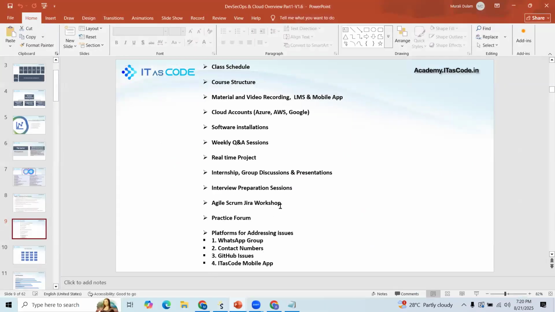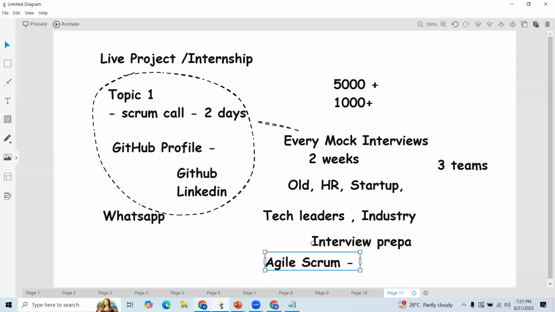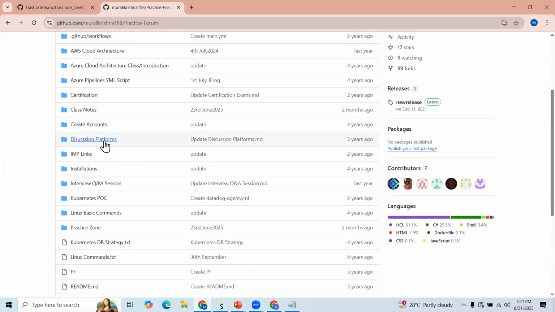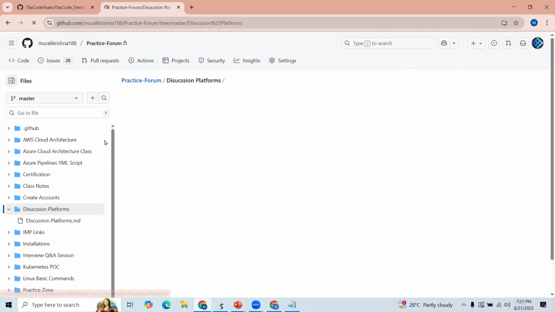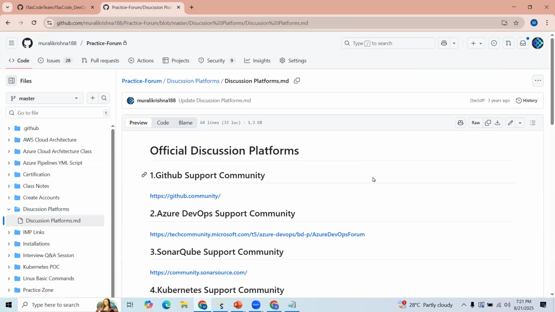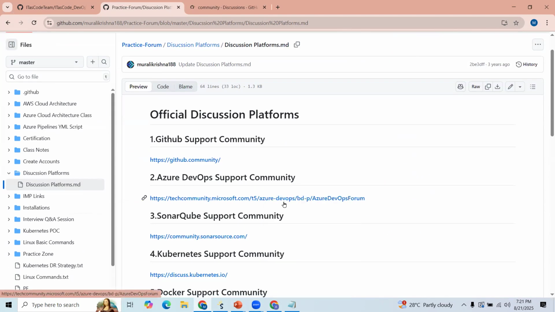And apart from that, we suggest you participate in communities as well. Just now we discussed it, right? All the software and all the tools keep on changing, so it's better to participate in these communities. We have our own community. In addition to that, just try to register with all these communities.